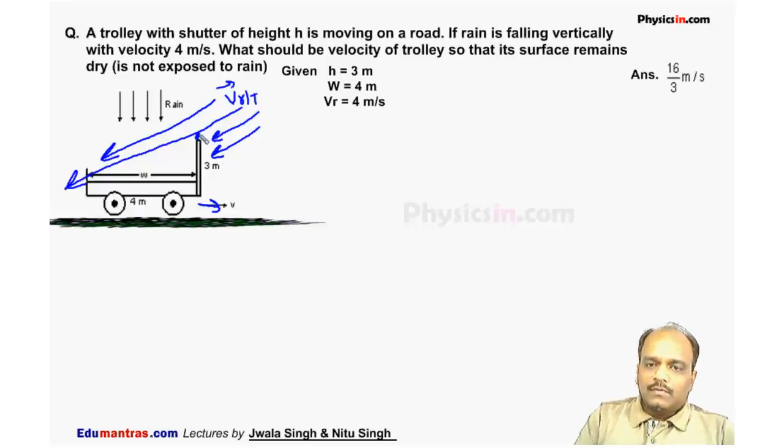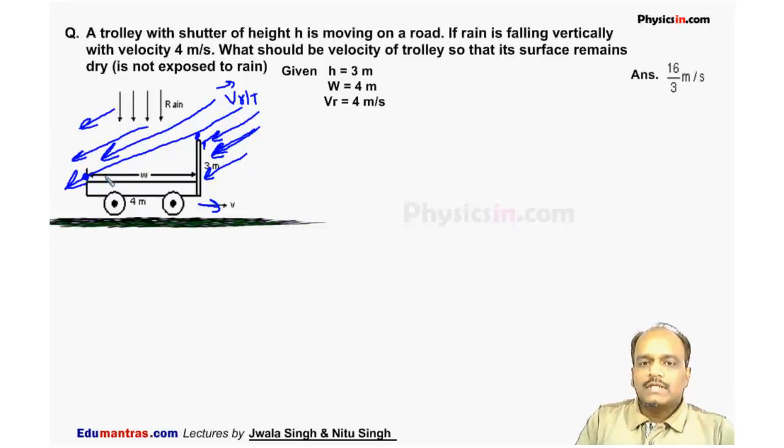If this rain strikes this point, the trolley will remain dry because the rain is not entering this trolley. All the rain on this side is not entering this trolley. So this is the velocity of rain with respect to trolley. Now let this angle be theta. So I think this angle is also theta. I can say tan theta is equal to 3 by 4. From here this is 3 meter and this is 4 meter, it is given in the figure. So tan theta is 3 by 4.